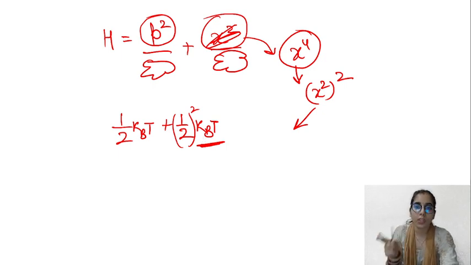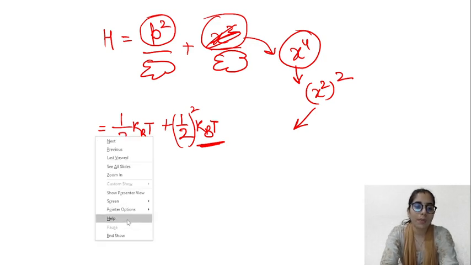So remember, you are not going to change that. Okay, so the energy associated with each quadratic term present in the Hamiltonian is what? Half kBT. That's the equipartition theorem statement everybody needs to know. Next is going to be the calorimetry principle.